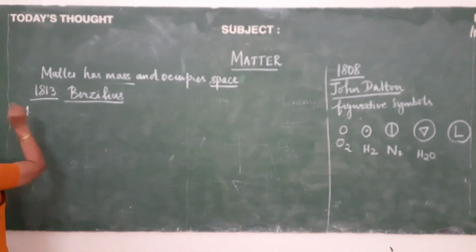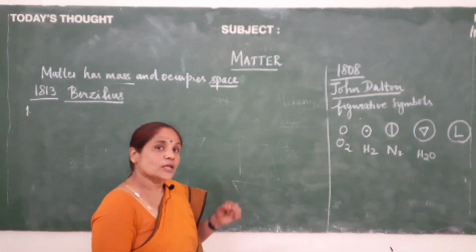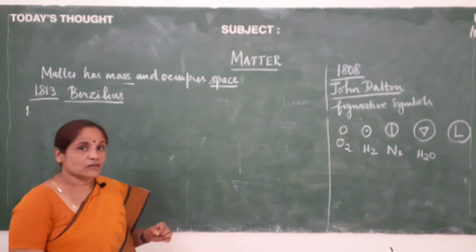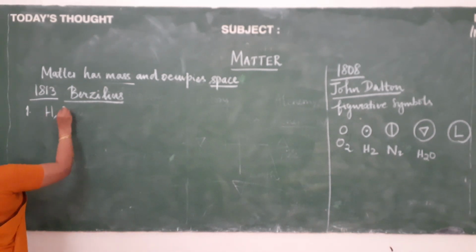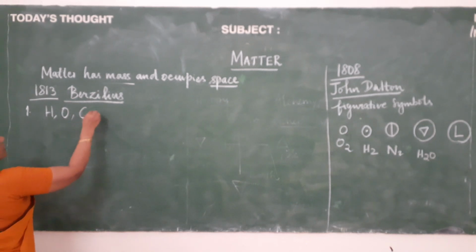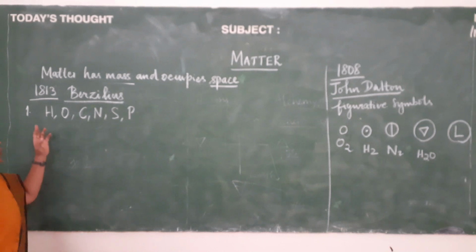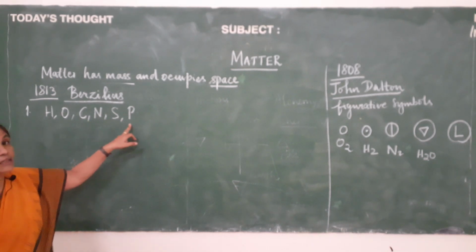And in the first point, he said that for most common elements, especially the non-metals, the first letter of the element remained the symbol. For example, for hydrogen H, oxygen O, carbon, nitrogen, sulfur, phosphorus. So for most common elements, the first letter remained the symbol.